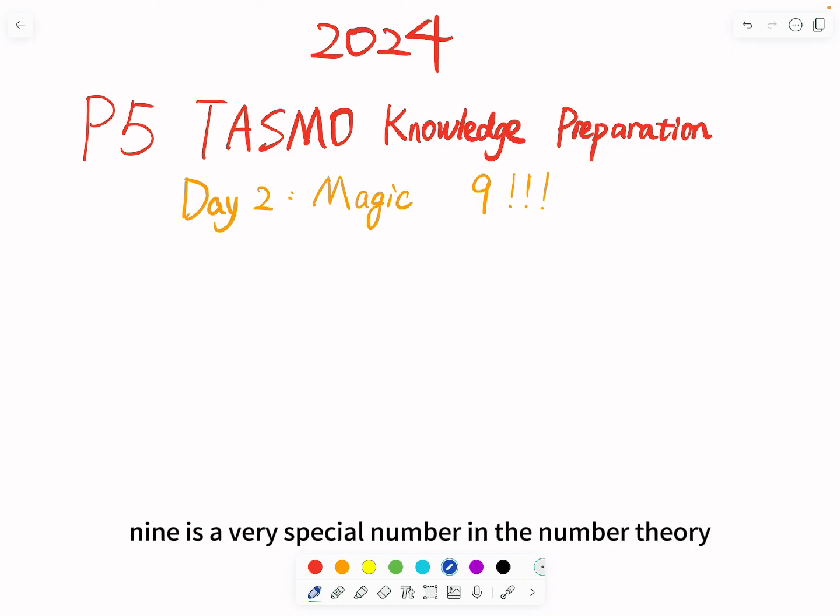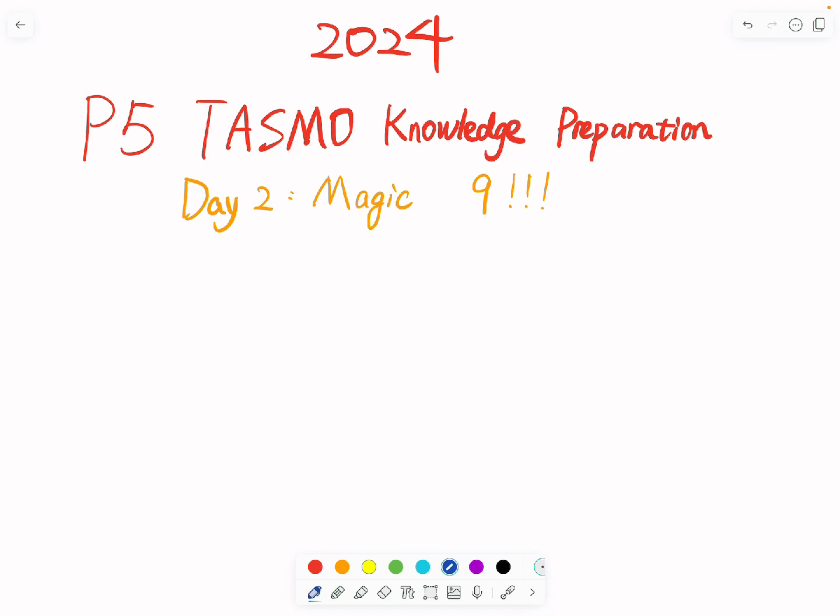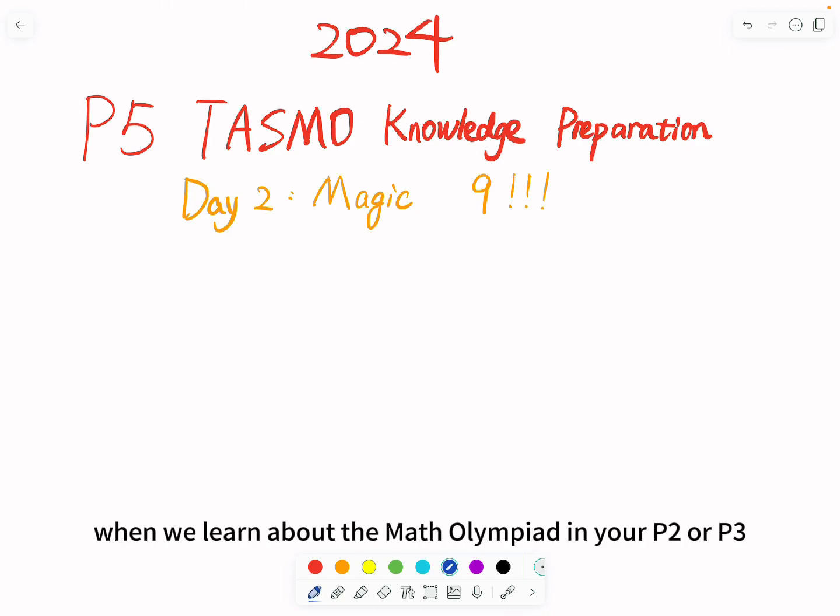Actually, nine is a very special number in the number series. About nine, we have a lot of knowledge points and also a lot of conclusions. That means we call nine a kind of magic number, right? So let's think about why nine is so magic.